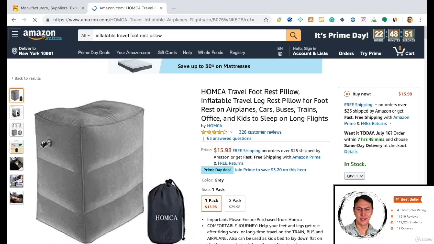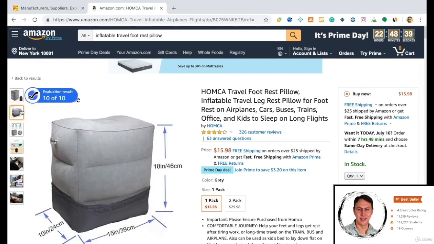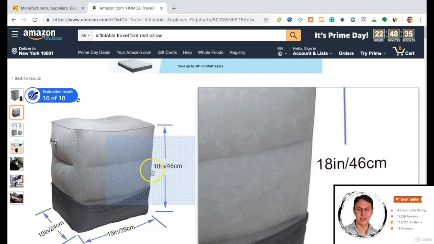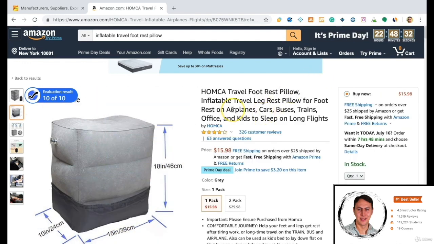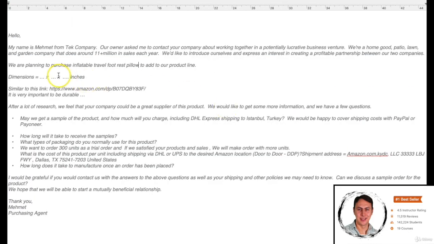It's 18/10/15 inches. You can write it down in cm, however, generally inches are used on Amazon. We'll write 18/15/10 in the dimensions section. In words, we are describing the product here. We are telling them 18/15/10 inches. And we are sending a link to the same product, similar to this link, in our template. We are copying the link from the Amazon page and pasting it in our template to prevent any misunderstanding.